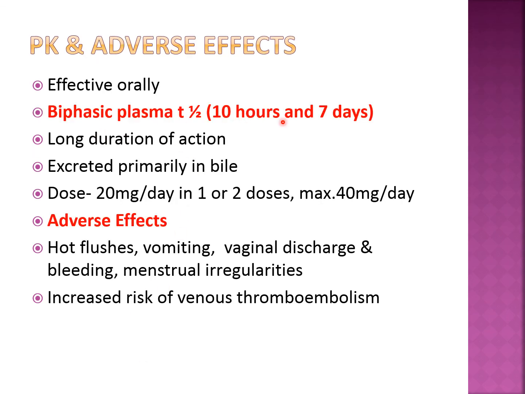Pharmacokinetically important is the biphasic plasma half-life of 10 hours and 7 days. 20 milligram per day is the daily dose, which can be increased up to 40 milligram. But hot flushes, menstrual irregularities and increased risk of venous thromboembolism are the side effects.